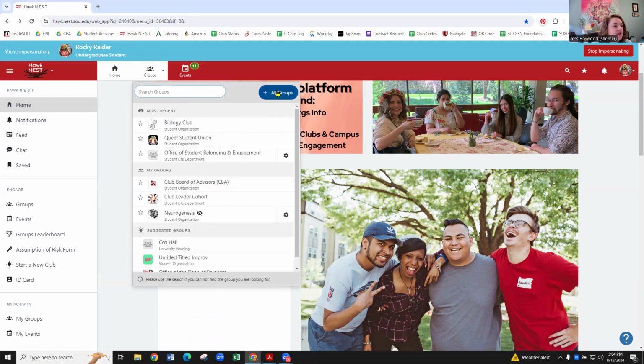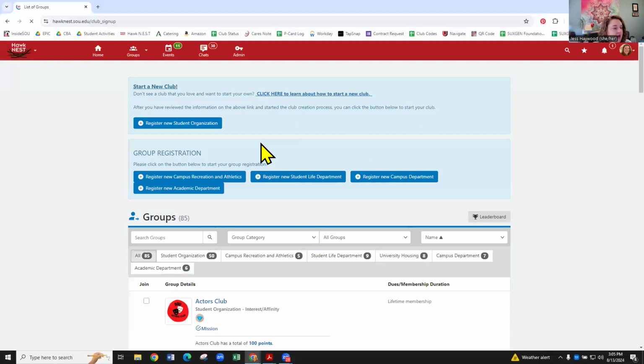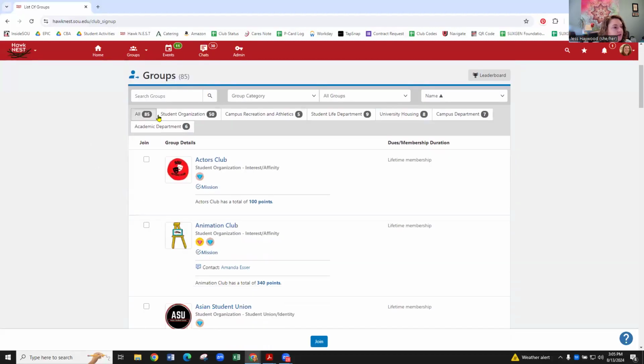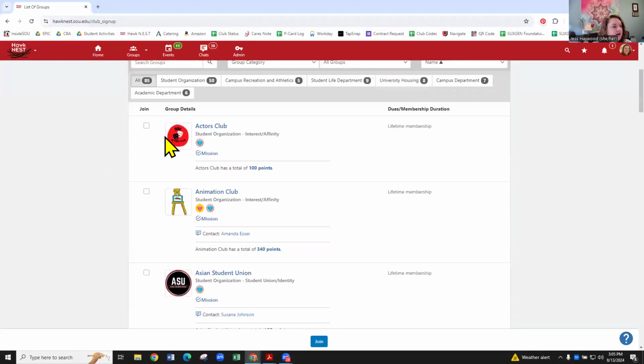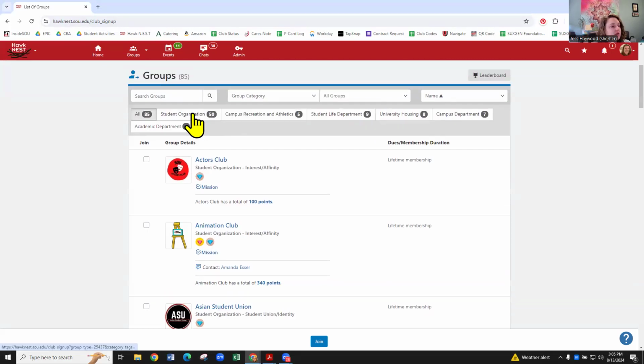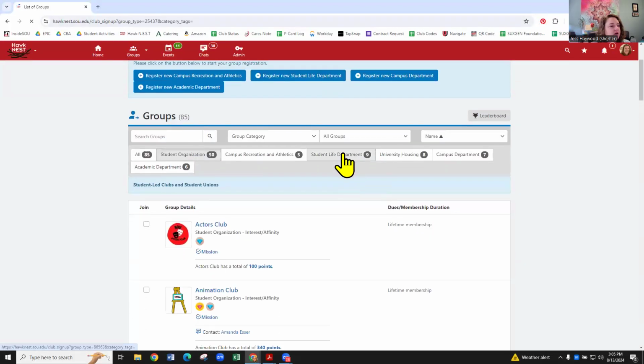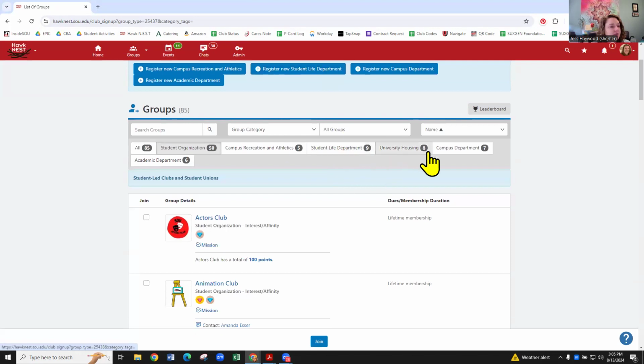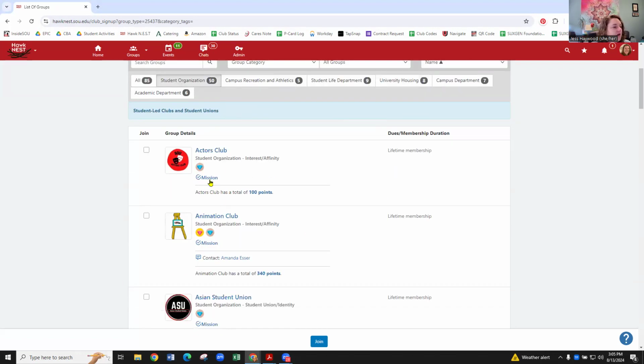You can also search. The best thing to do is click on all groups to see a comprehensive list of all of the groups that are on our campus. You can see there are 85. A lot of those, the majority are student organizations and clubs. So if you just want to see those clubs, you can click here to filter out. You can also click to filter on student life departments or housing, etc., to see specific groups.